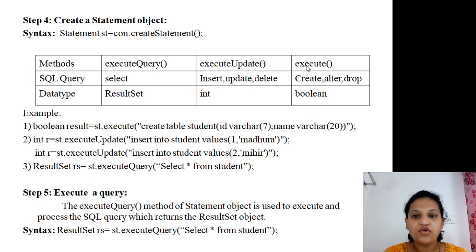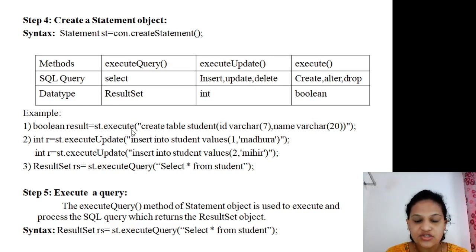Let's move on to how it should be written. Consider if I want to create the table, then the data type will be boolean. Why? Because the data type here is boolean. Then result, as one variable, is equal to st dot execute. Why execute? Because for creation of a table we require to call the execute method.